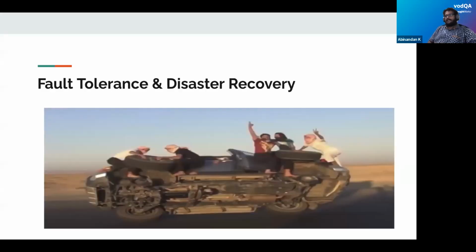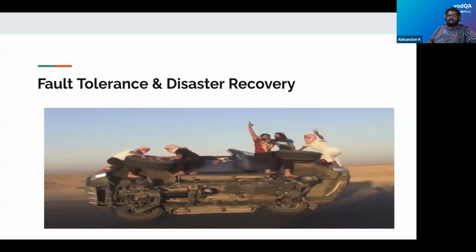Okay, fault tolerance and disaster recovery. In the recent past, most of our applications have been deployed into the cloud and are in a kind of distributed system. Having such enhancements also brings a few complexities, like fault tolerance.